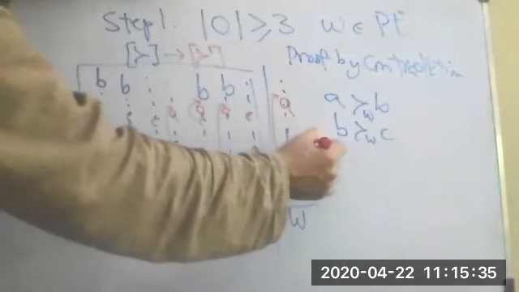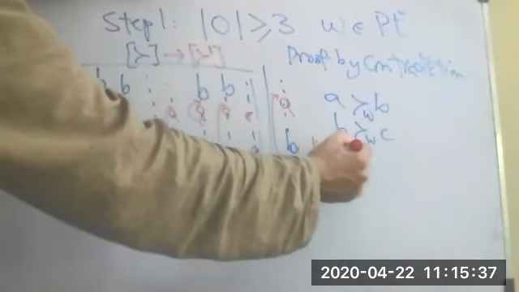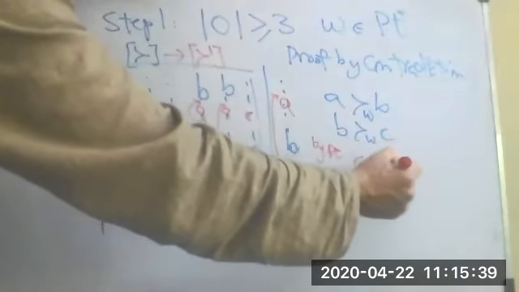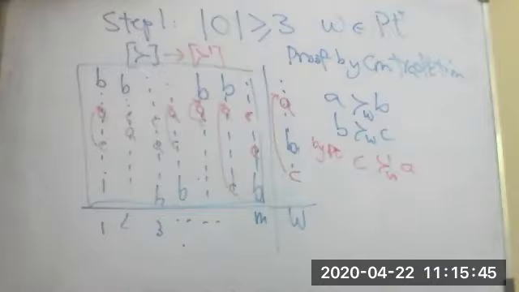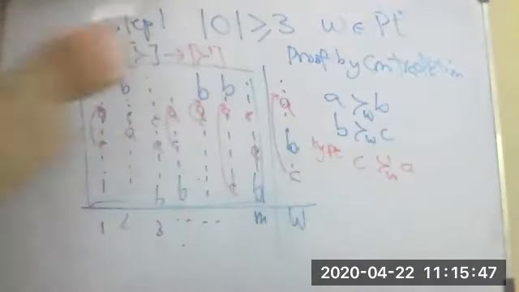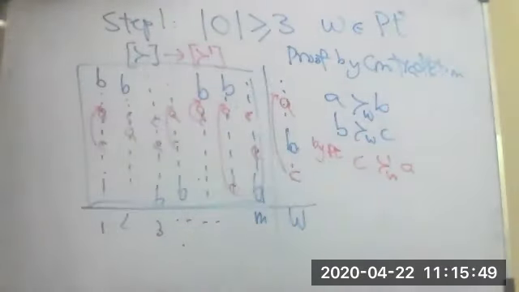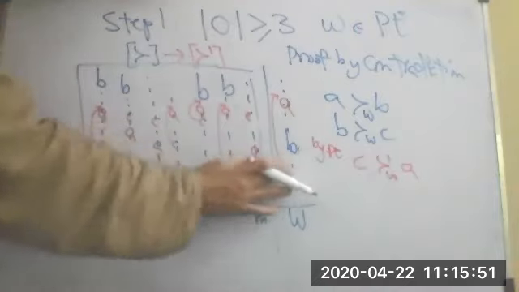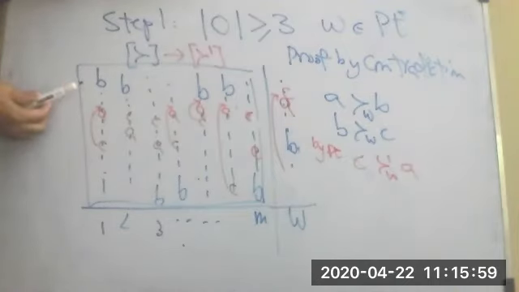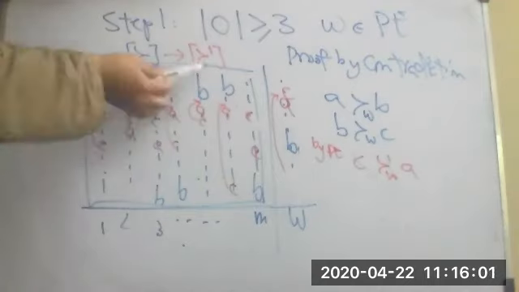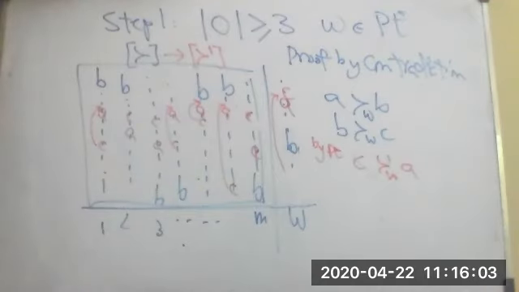So by PE, C should be above A for this new preference profile in the final ordering. See? So we should move C here. Okay, that's fine. How about the relative order of A and B in the new preference profile?